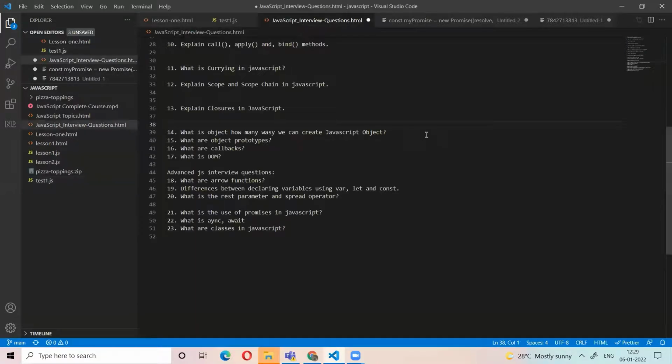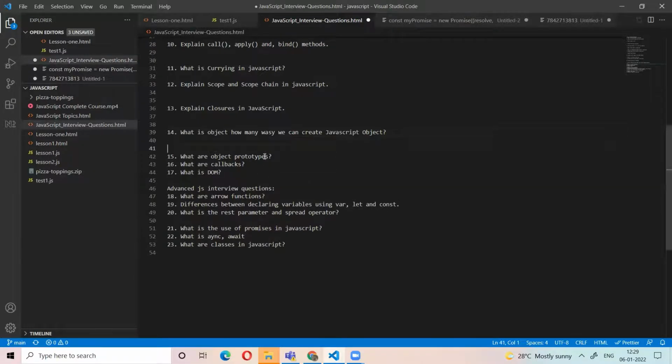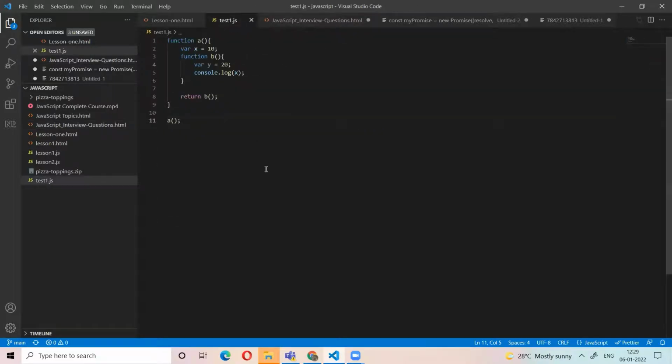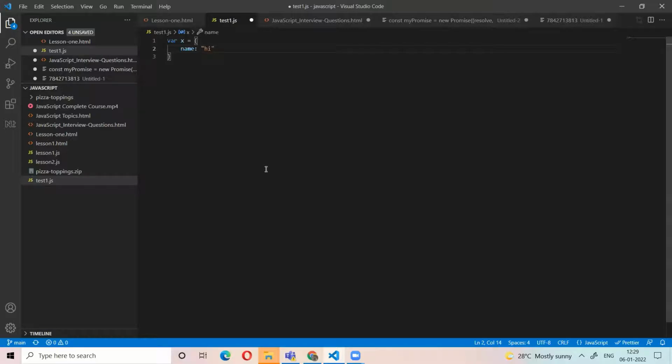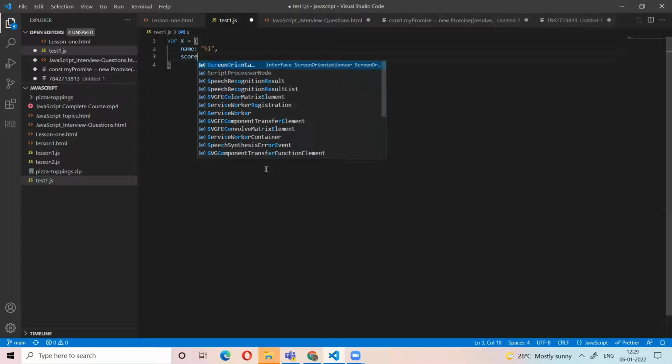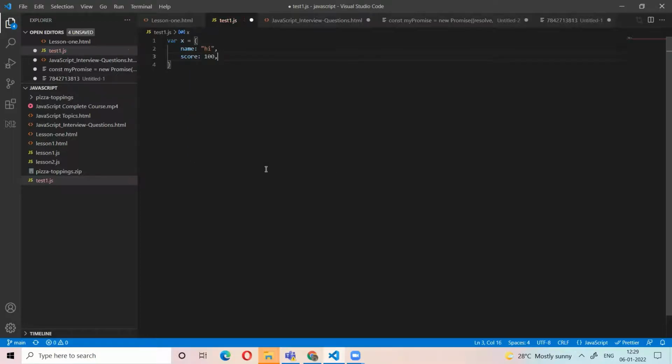Okay, now what is an object? How many ways can we create a JavaScript object? You know, this is an object, right? So this is the object.